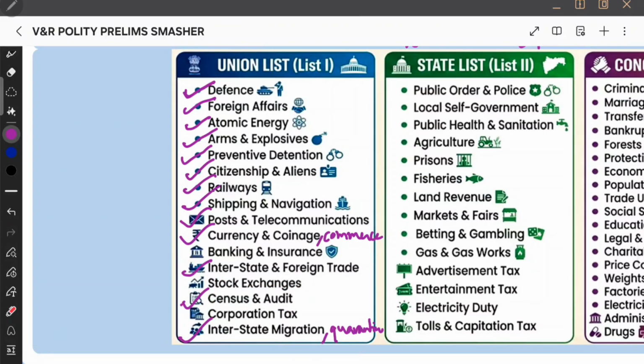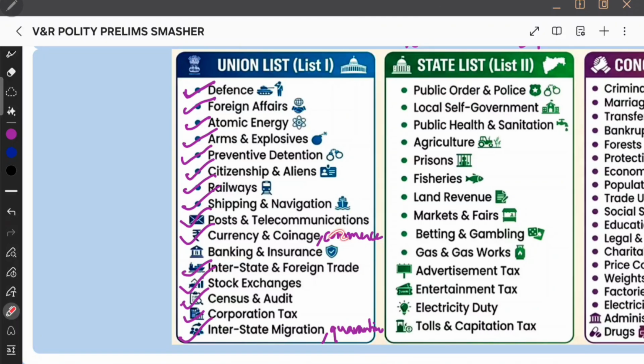Due to this census and audit, etc., due to the data they published, their revenue in the stock exchange raised a lot. So stock exchanges, and finally due to that they got a lot of profit, right? So corporates need to pay certain tax to the government. That is corporation tax. So foreign affairs, interstate trade, migration, and then interstate foreign trade, interstate migration. You finally went there, so interstate quarantine, and there you need some money. So currency and coinage, commerce.